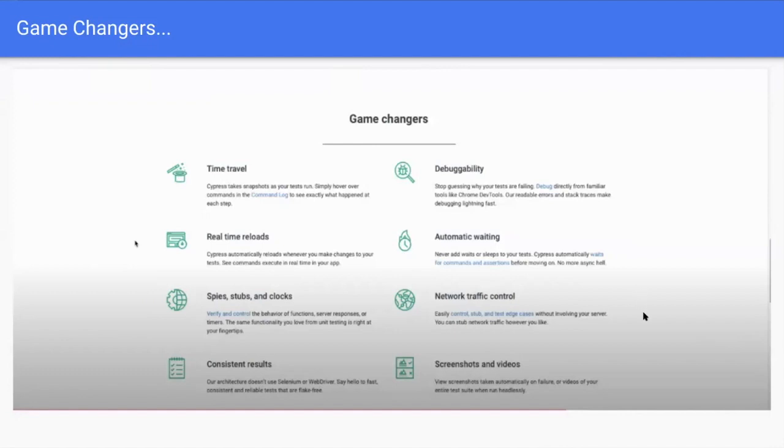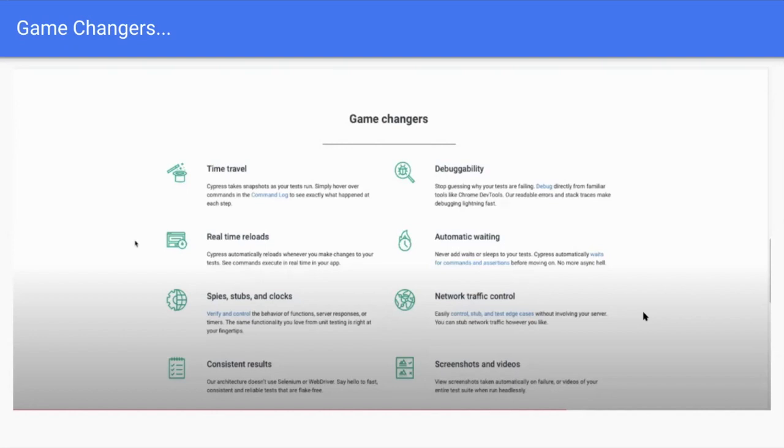And the other feature is spy, stub, and clocks. Most of the time, when we do UI integration and need to check the network logs and captures, Cypress supports that as well. And network traffic control, where we can use the dev tools and check the JavaScript errors and network captures, whether it is throwing 200 or 400. We can check the error codes as well.